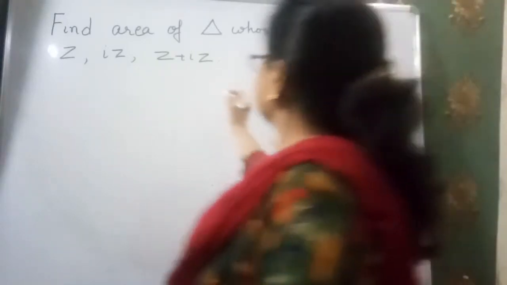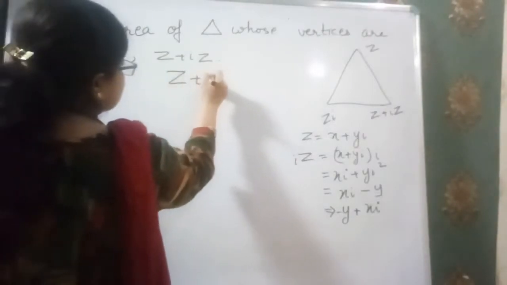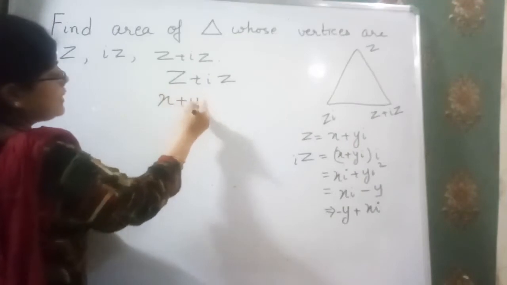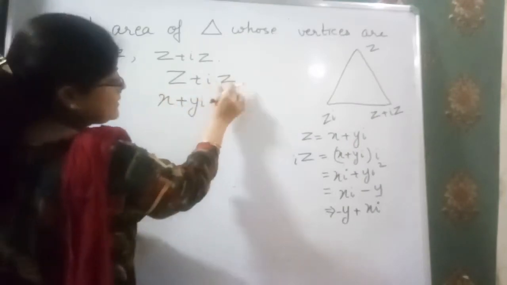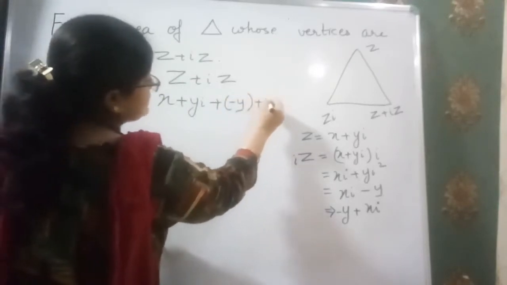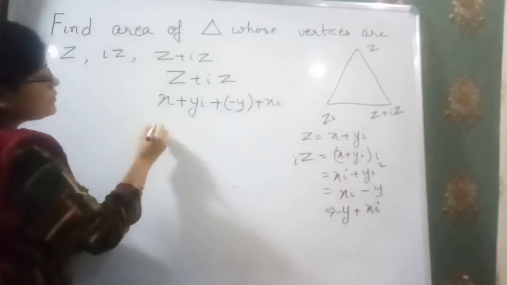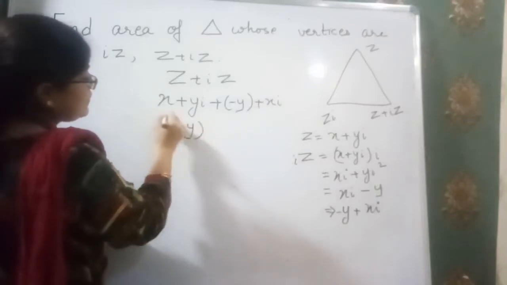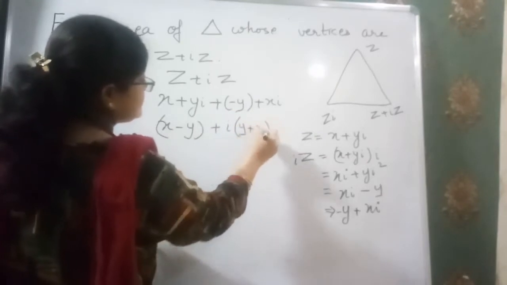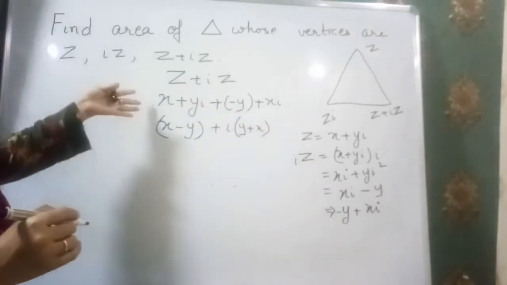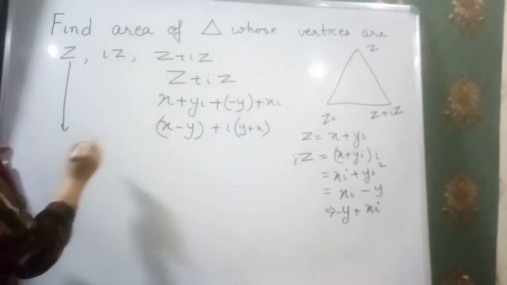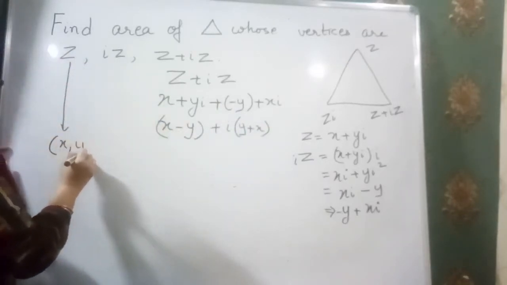Now next one, z plus iz. Now when the value of z is x plus yi, and the value of iz is minus y plus xi, add these two: x minus y plus i common, y plus x. Now if we carefully observe, for z, x plus yi, we have the point (x, y).